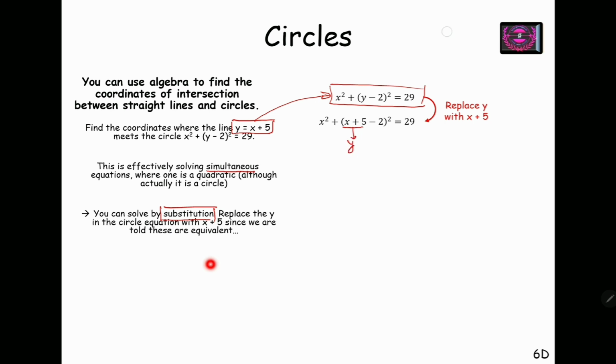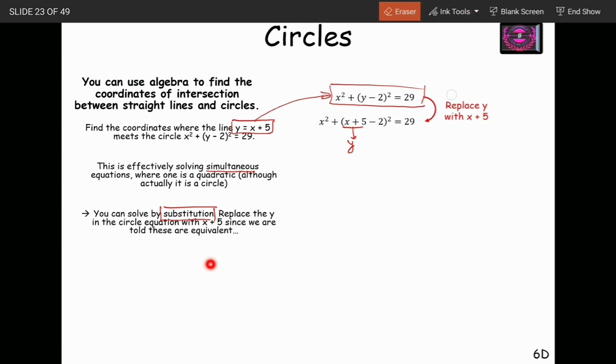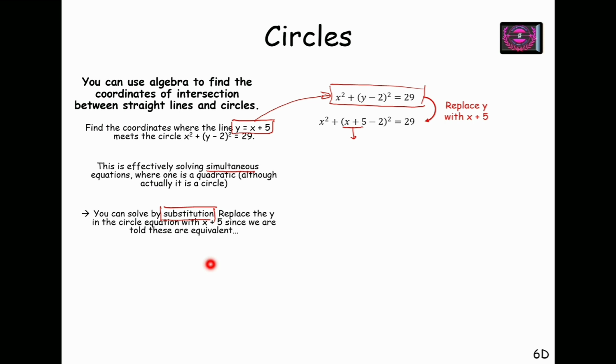So upon solving and simplifying, and upon expanding (x plus 3) square, I get x square plus 6x plus 9 equals 29.